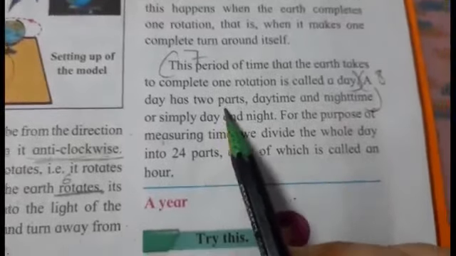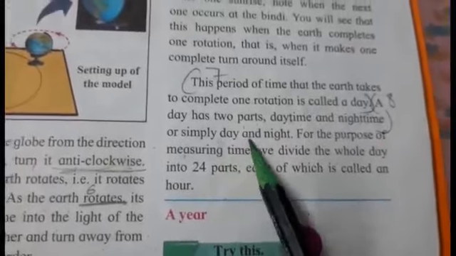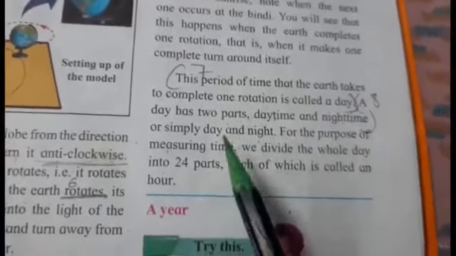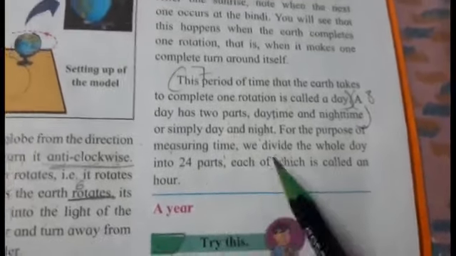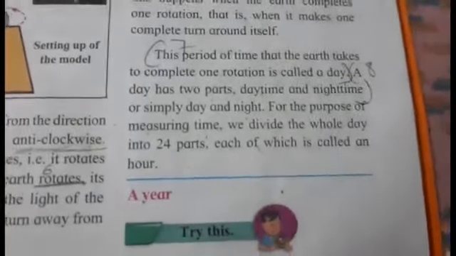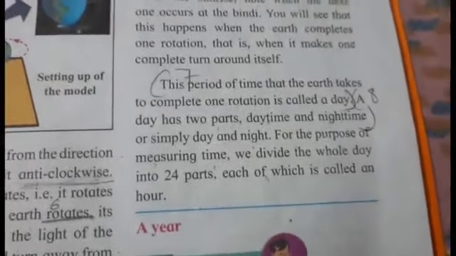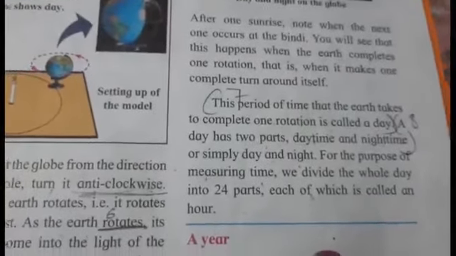Now see, the period of time that the Earth takes to complete one rotation is called a day. A day has two parts, daytime and nighttime, din or raat, or simply day-night. For the purpose of measuring time, we divide the whole day into 24 parts, each of which is called an hour. When the Earth moves one whole round around itself, it's called a day. So we have 24 hours in a day.